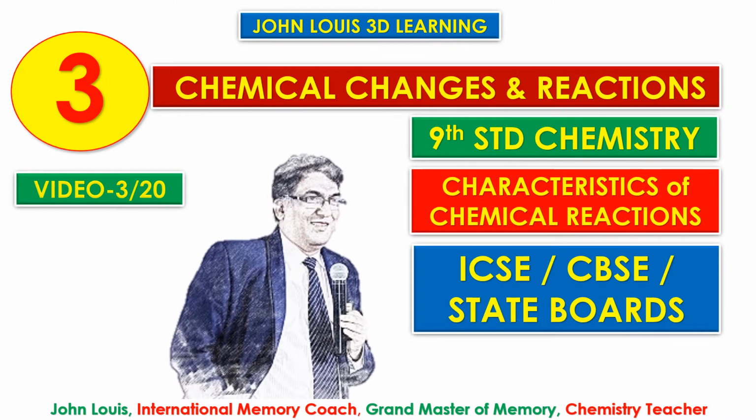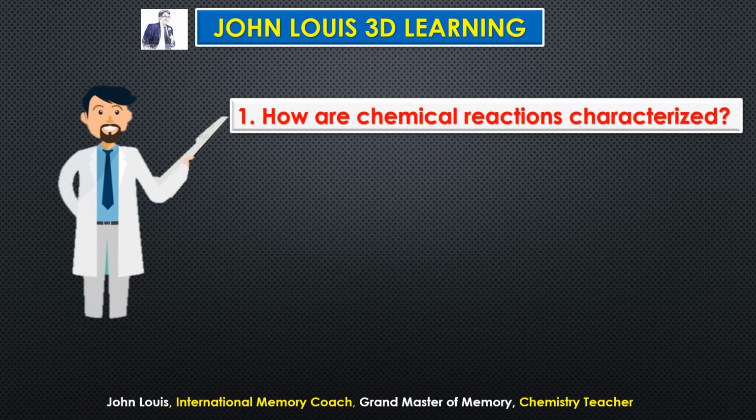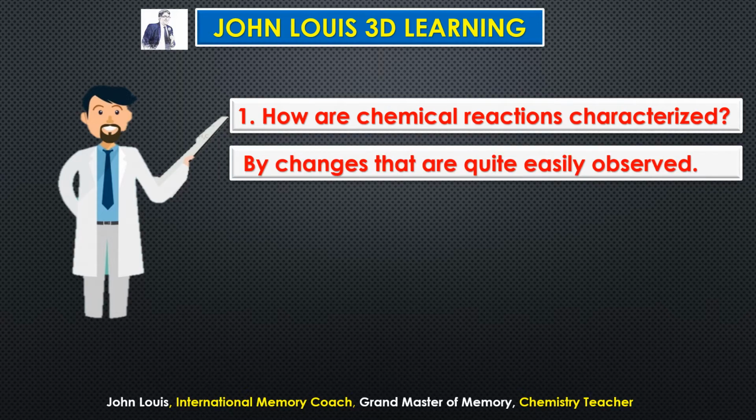So let us begin with some questions here. How are chemical reactions characterized? How will you come to know whether a chemical reaction is taking place or has taken place already? Is there any clue for that? That is what the question means. How are chemical reactions characterized? By changes that are quite easily observed. By observing some of the changes that have taken place, we can conclude a chemical reaction has taken place.